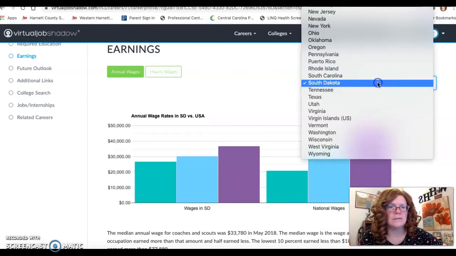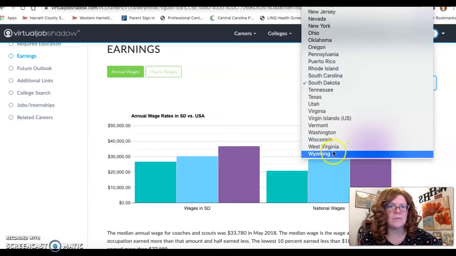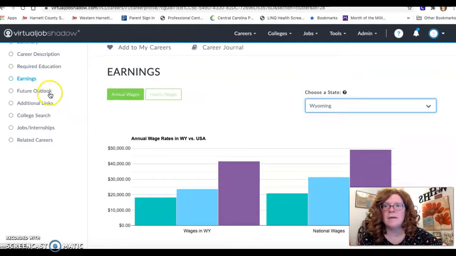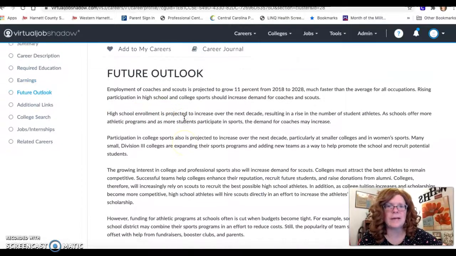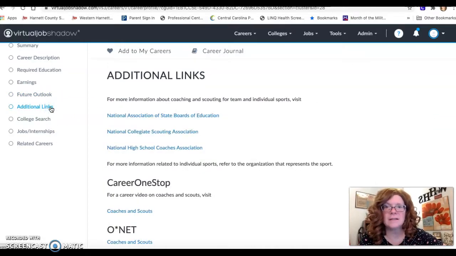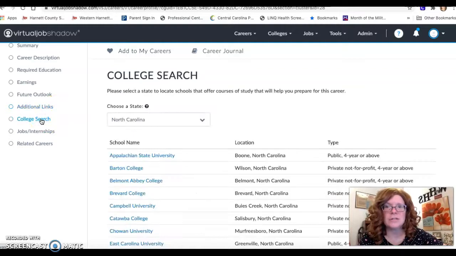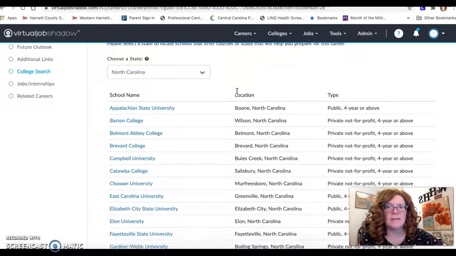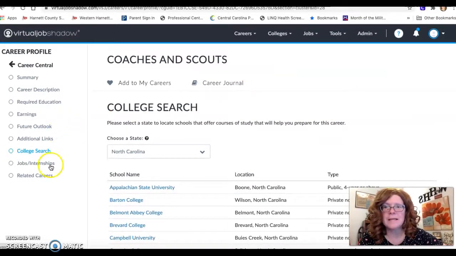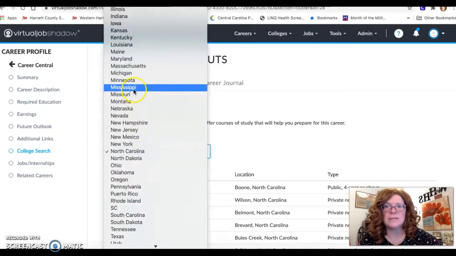You can change the state, like if you are moving. So anyway, future outlook: is that job still going to be around in the future? Additional links, you can do a college search. These are some colleges that maybe offer this program in North Carolina, or you can choose the state.